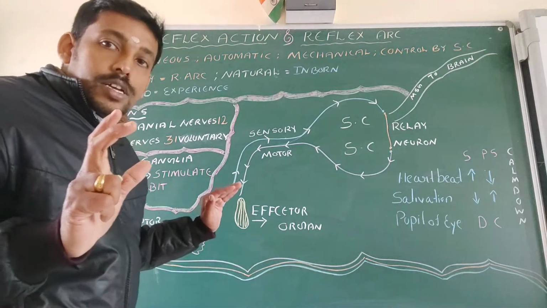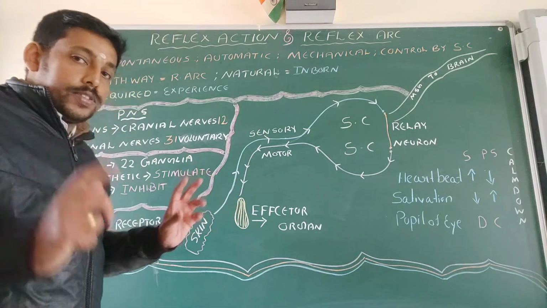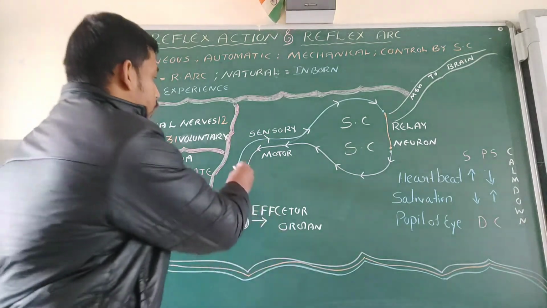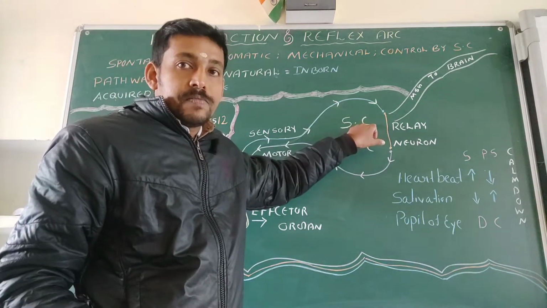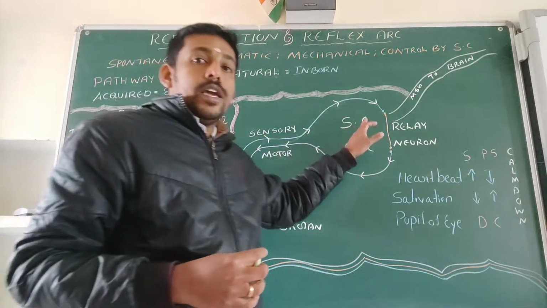From there, because of the stimulus, an impulse is created in the sensory nerve. That impulse is transported to the spinal cord. When it reaches the spinal cord, it is connected with a relay neuron.